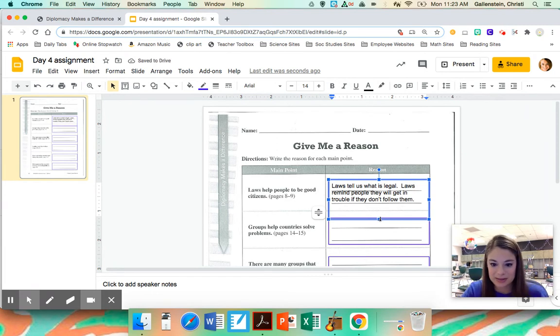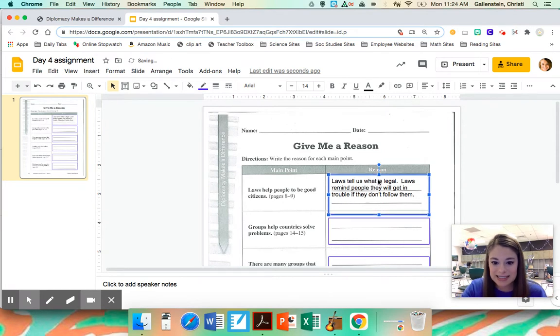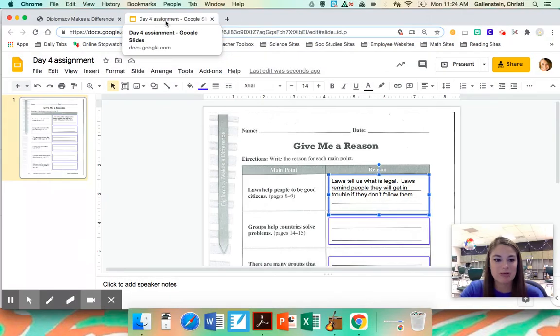All right, I'm just going to resize my box a little bit so that it still fits in this space. Reread it to make sure everything is correct. And you can pause and do the same thing on yours. Click play when you're ready to move on.